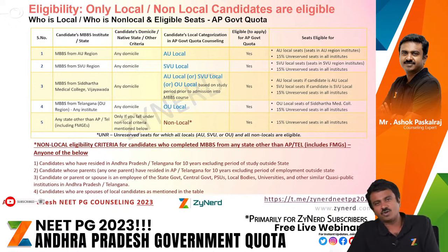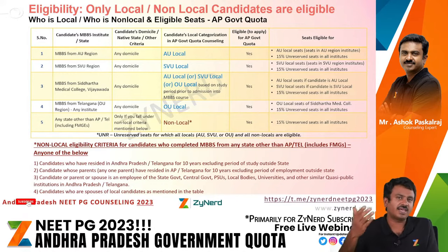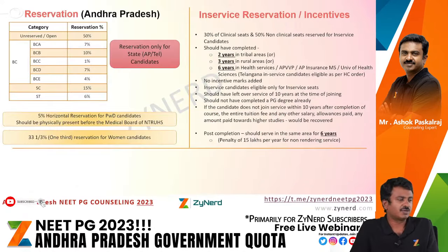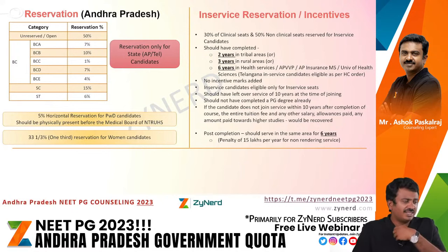If you are a non-local, then you are eligible only for unreserved seats, and a local candidate is eligible for the same local and all the unreserved seats. That is how it is. Reservation, we'll skip this. You can have a look at this. Only thing we want to mention over here is that there is a 5% horizontal reservation for PWD candidates.